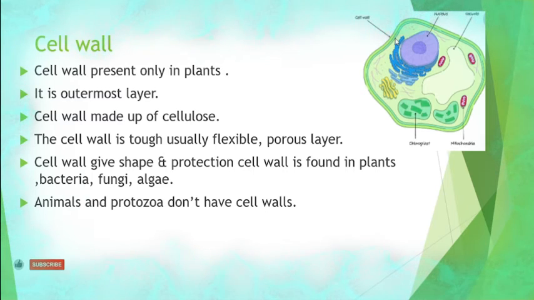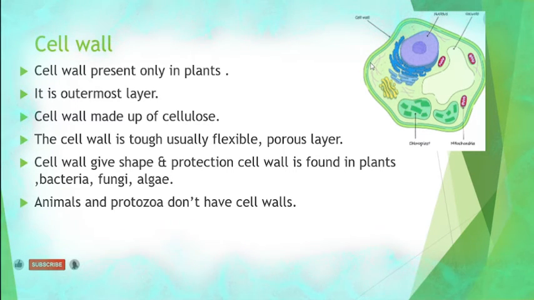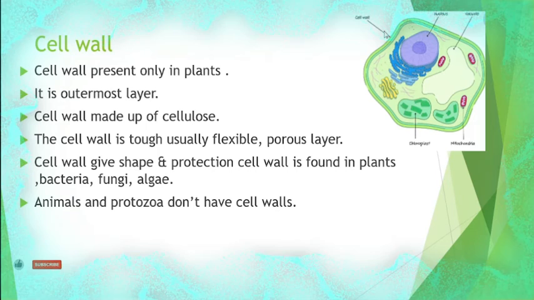We can see in the diagram where the cell wall is located. The cell wall is the outermost layer. Cell wall is present in the outermost layer. And the cell wall is made up of cellulose.